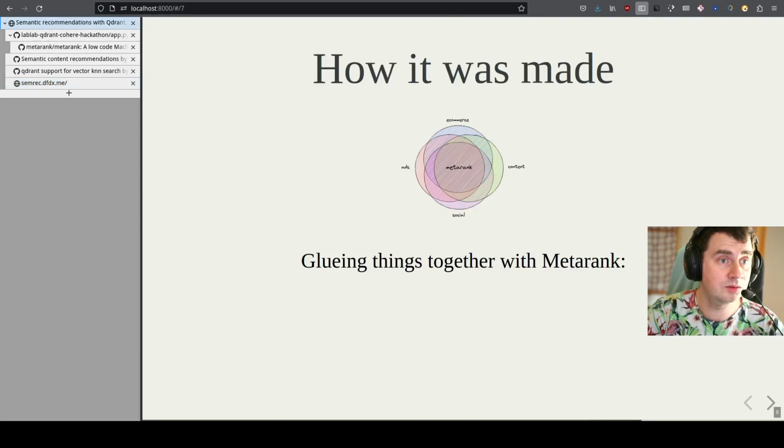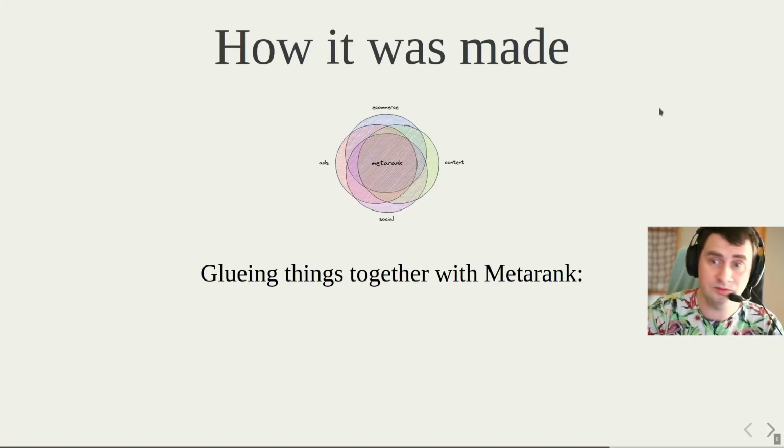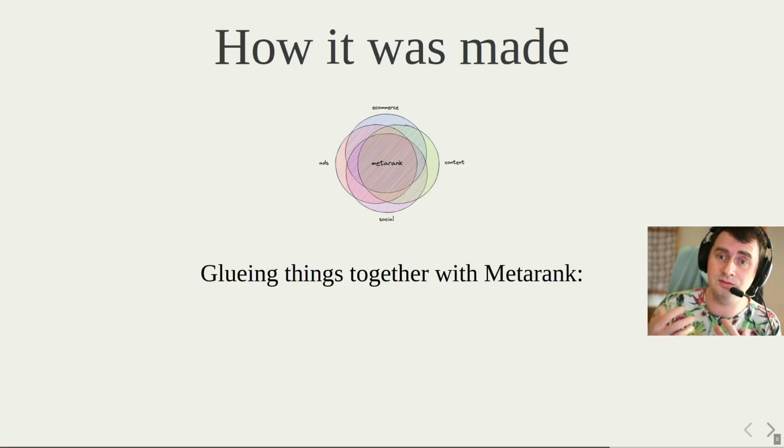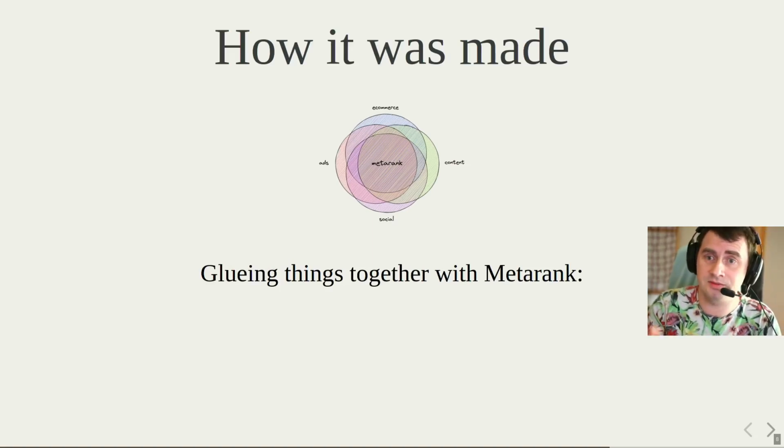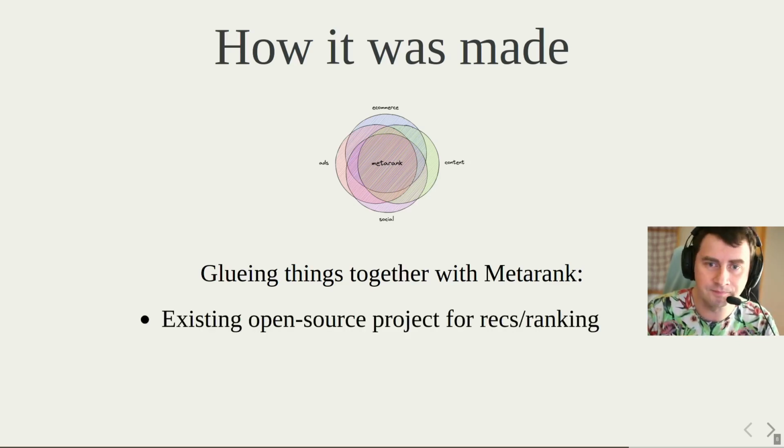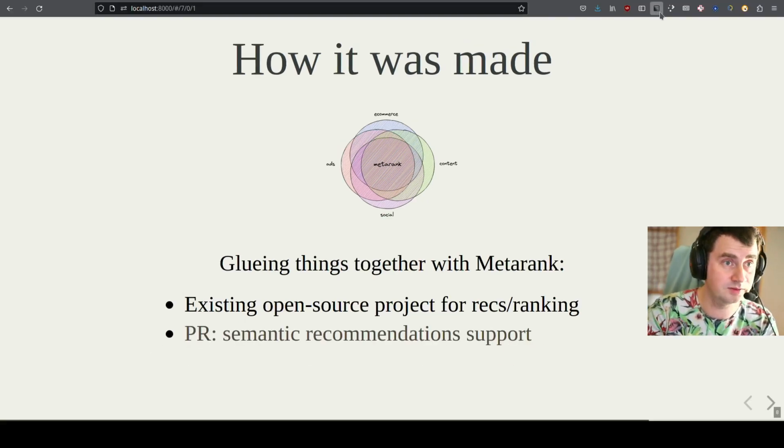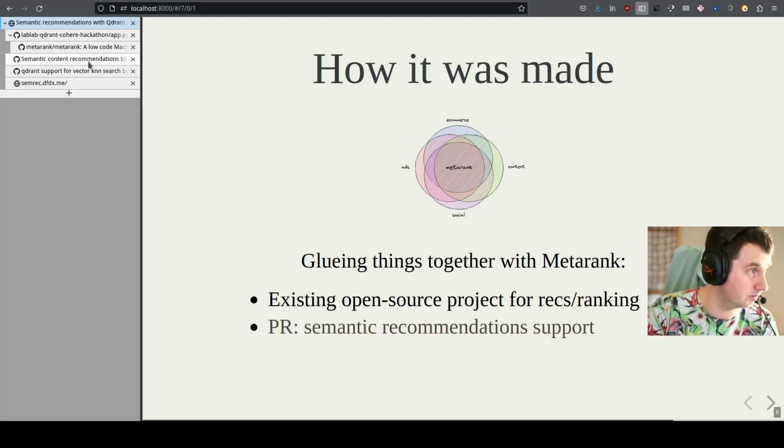Okay, so how was it made? We didn't write much code for this demo, because we glued things together with Metarank. Metarank is an open source project to do recommendations and ranking, but the problem of this project is that it never had support for semantic recommendations, it never had support for vector search, and as a part of this hackathon, we actually built this type of support.